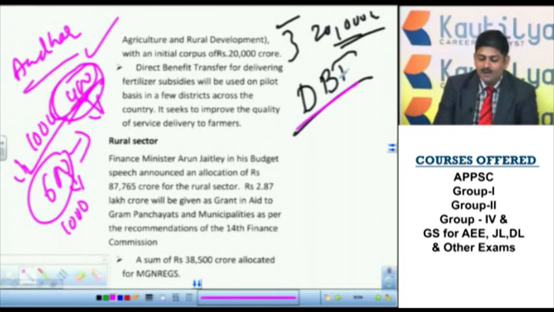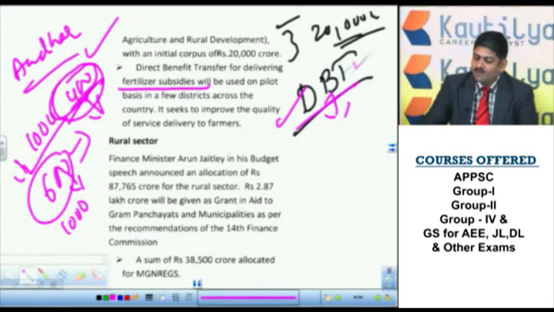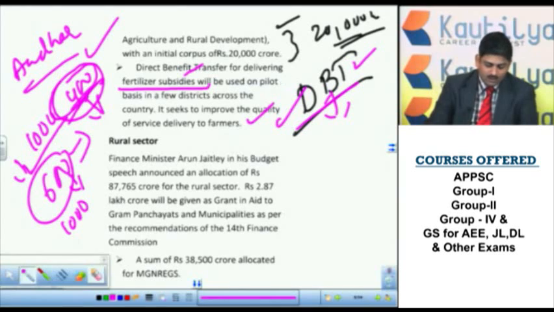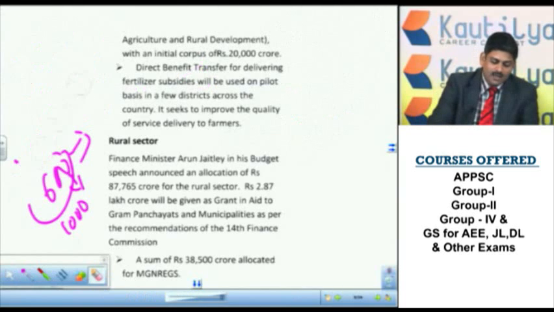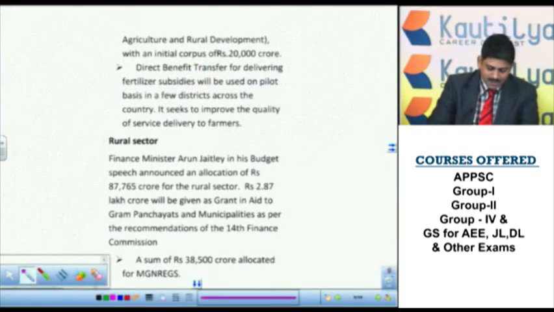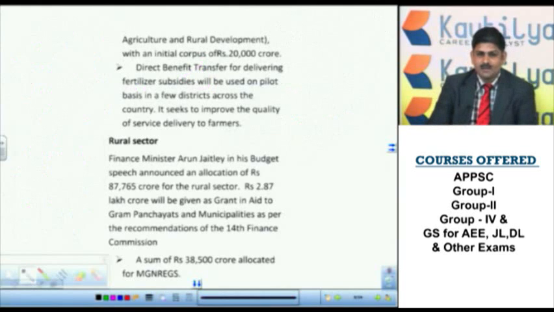Now this time the government of India wants to deliver the fertilizer subsidies through this system. So already gas is linked with the DBT. They may ask which of the following systems was brought under direct benefit transfer in the 2016-17 budget. Then you have to answer, delivering the fertilizer subsidies. So every farmer will get it directly into their account. What is the use of this? In order to increase transparency and curb corruption, because farmers are not getting the benefits, and to control the black market of fertilizers. This is the main aim.